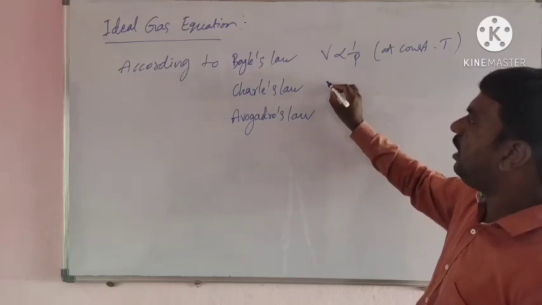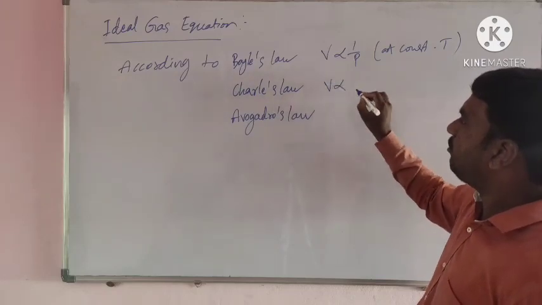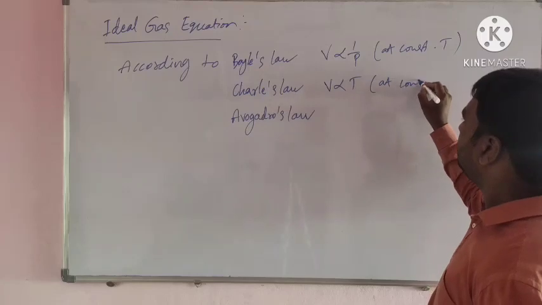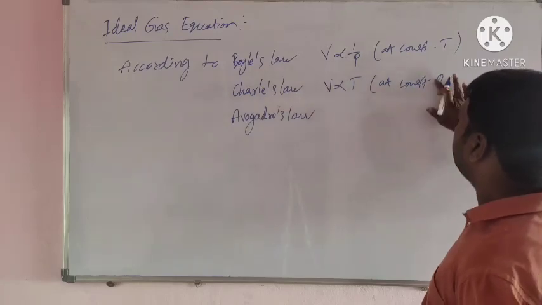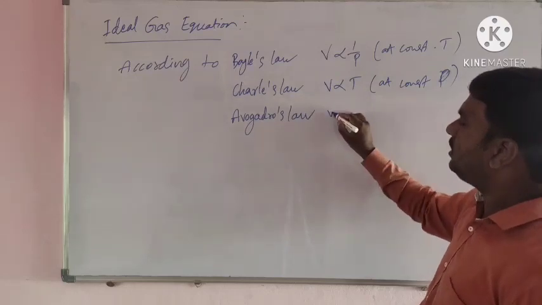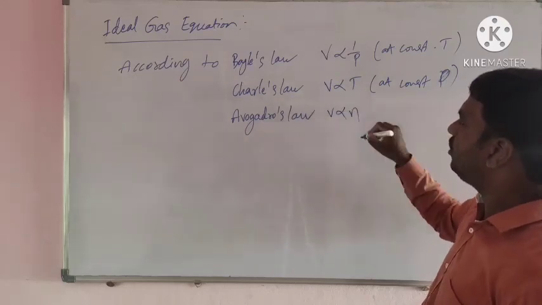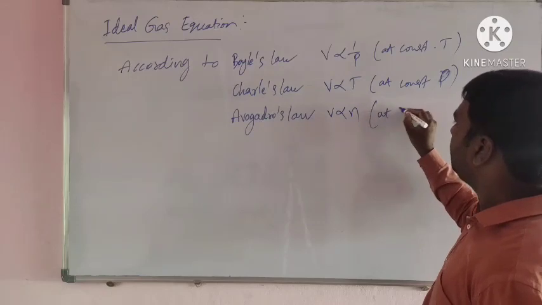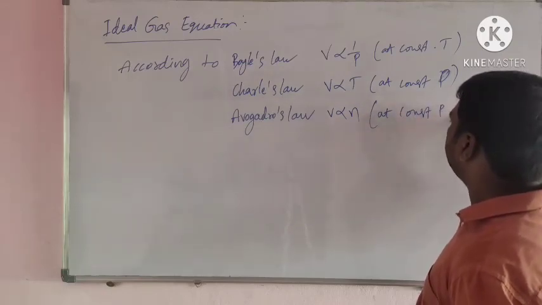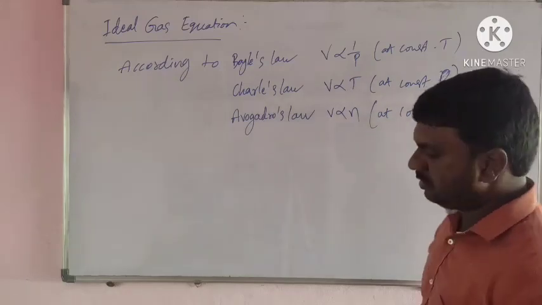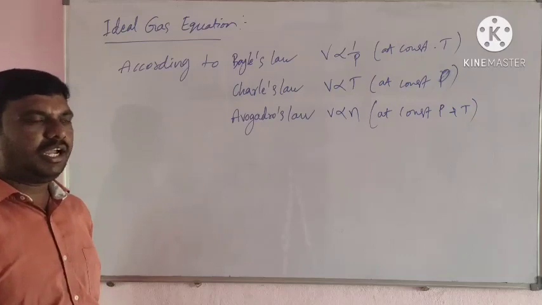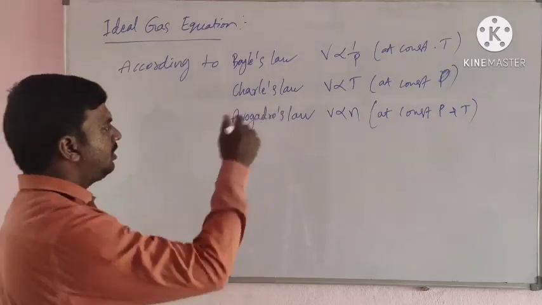According to Charles's law, V is directly proportional to temperature at constant pressure. According to Avogadro's law, V is directly proportional to n at constant pressure and temperature. Combining these three equations, we get the ideal gas equation.